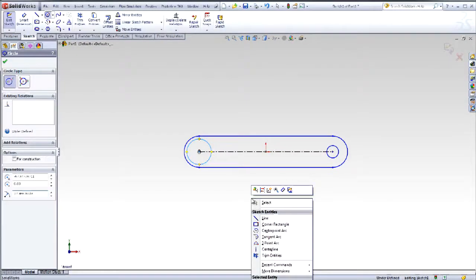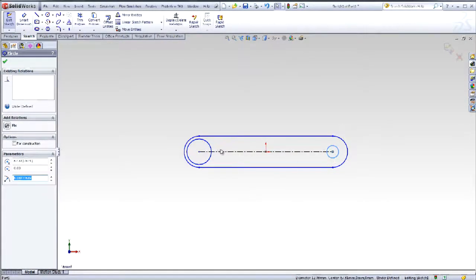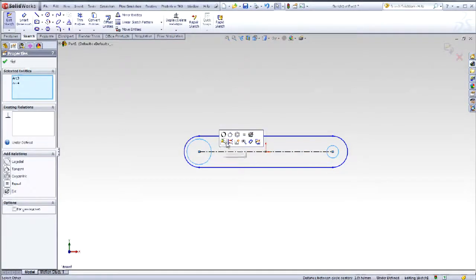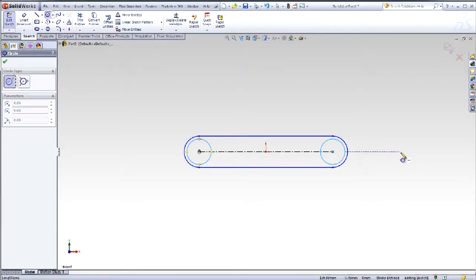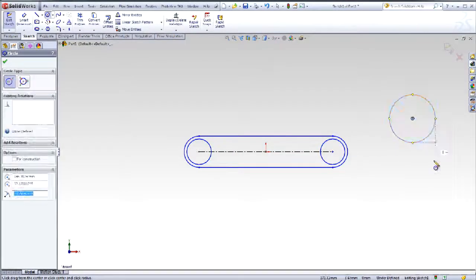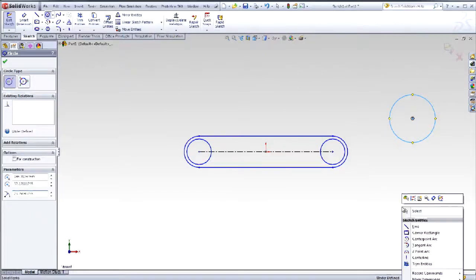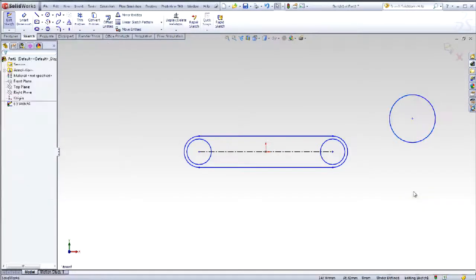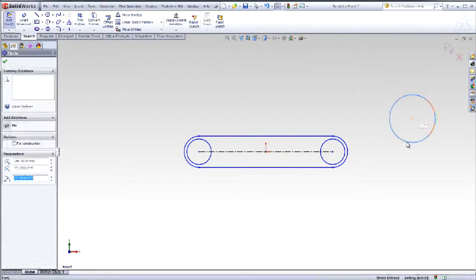Sketch another circle out in the graphics window. Right-click, select. Select the large circle, hold the Control key down, and select the small circle. Select Make Concentric. Now the two circles are concentric. You can also select other options like tangent or co-radial. The options that are presented to you in SolidWorks depends upon the geometry you select.